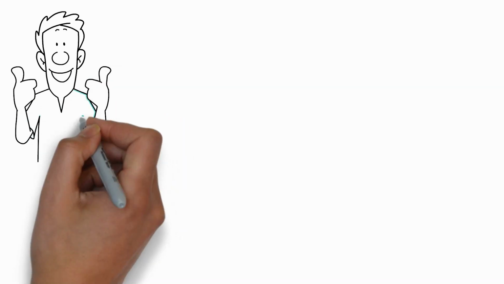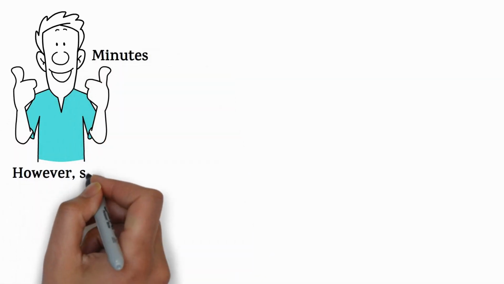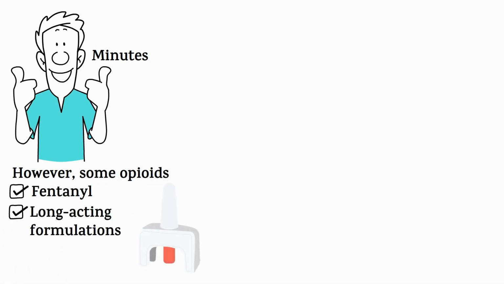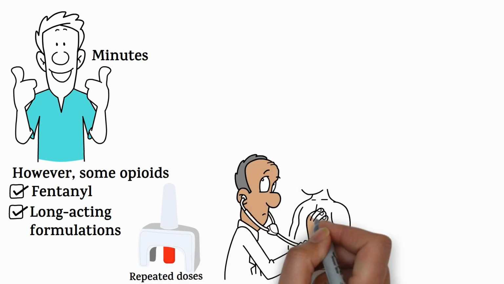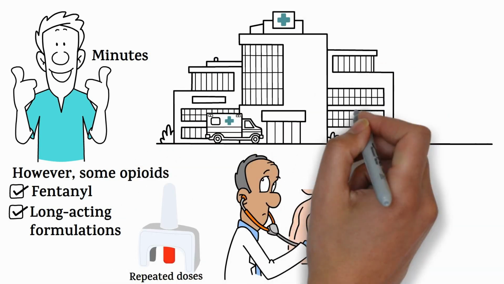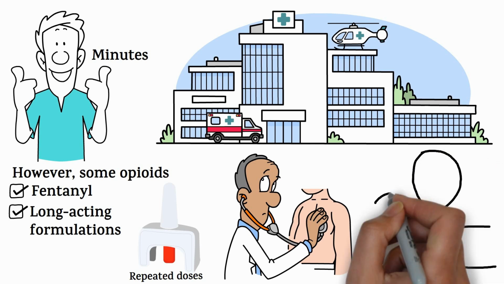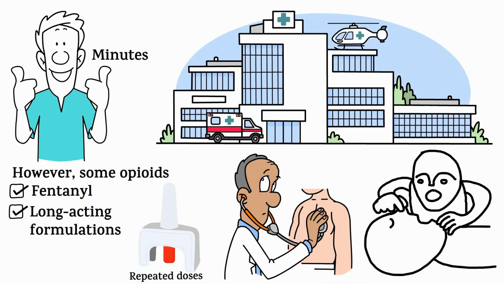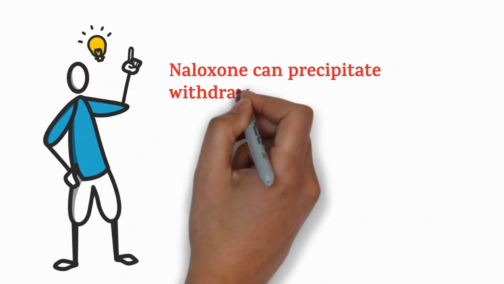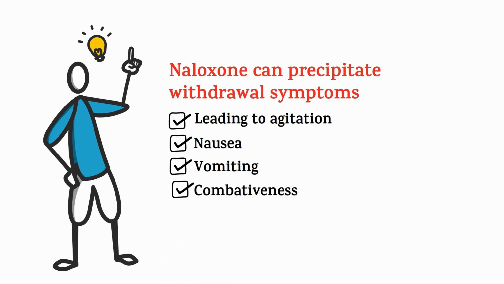If naloxone is effective, the patient may regain consciousness and begin breathing normally within minutes. However, some opioids, especially fentanyl and long-acting formulas, may require repeated doses or continuous monitoring. For this reason, all patients who overdose on opioids need to be transported to the hospital for further evaluation in case they return to an overdose state when the naloxone wears off. Be aware that naloxone can precipitate withdrawal symptoms, leading to agitation, nausea, vomiting, and even combativeness.